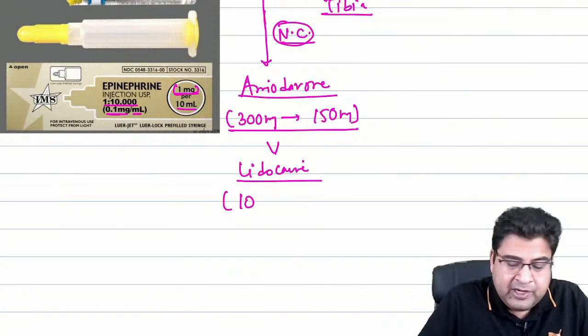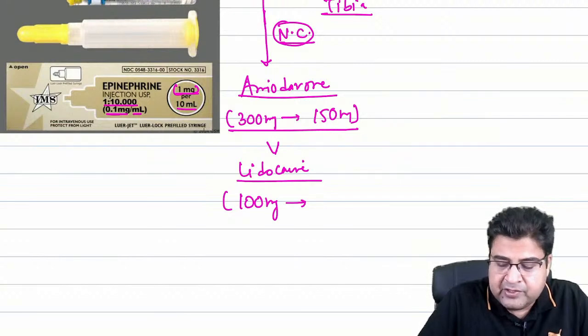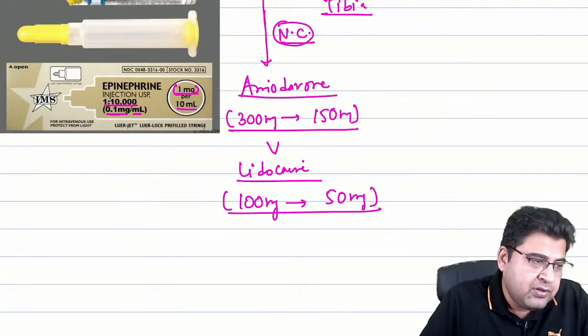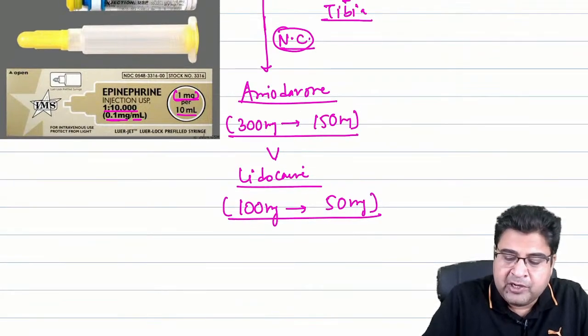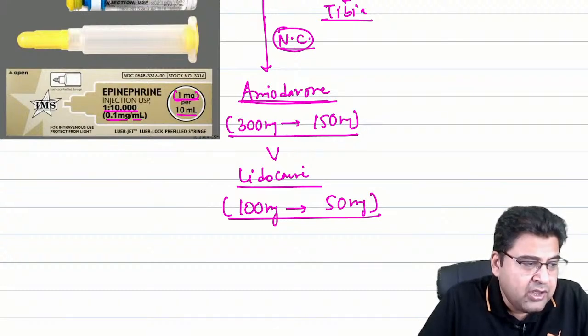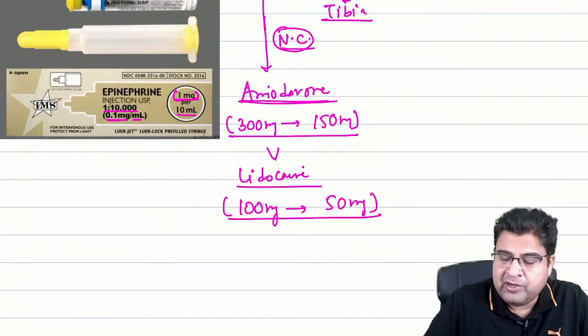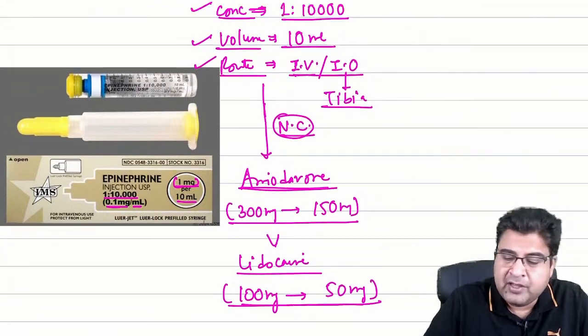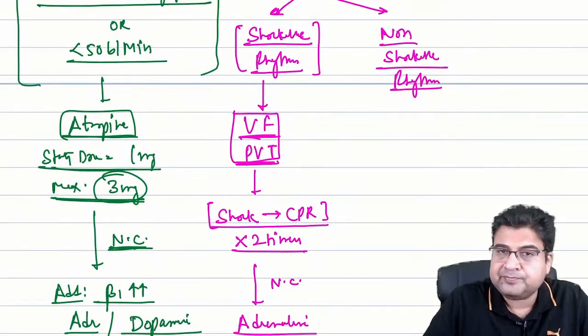So what is the dose of lidocaine? The first dose is approximately 100 milligram. The second dose is approximately 50 milligram. So amiodarone is the first antiarrhythmic to be given. In case it is not available, you can also give lidocaine to the patient. The first dose 100 milligram, the second dose 50 milligram, that we have already covered. This is for ventricular fibrillation.